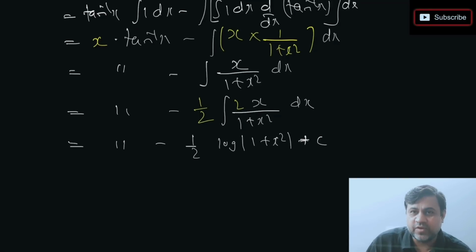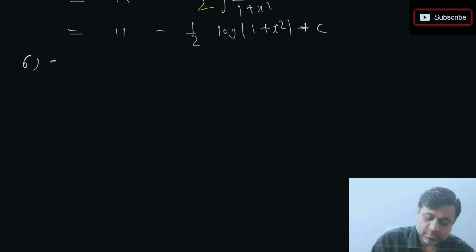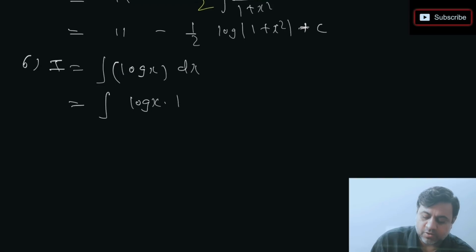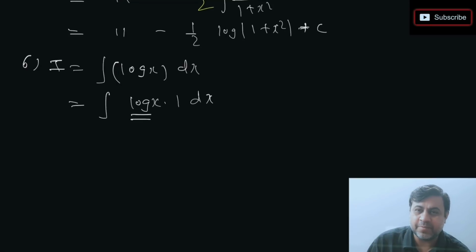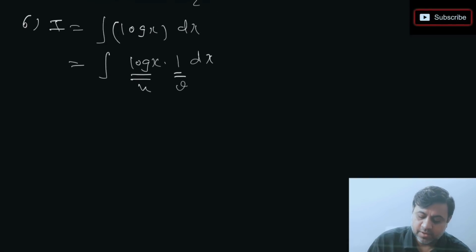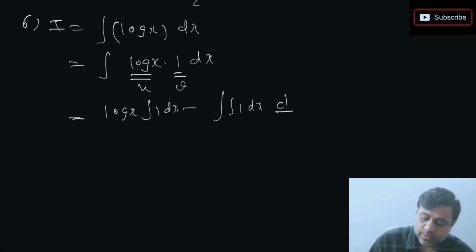Okay. So this is a very important question. You need to learn how to solve such type of question. This was question number 5. Let's do question number 6, which is also an alone function, integration of log x dx. So as we discussed, in an alone function the first step is to write log x into 1. Log is the first thing, in ILATE and also in LIATE, log comes before algebraic. 1 is algebraic, so log will be u, algebraic will be v. Apply the formula, keep u as it is, so log x as it is, integration of 1 minus integration of 1, derivative of log x again.